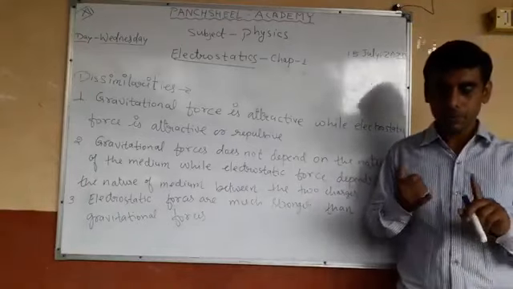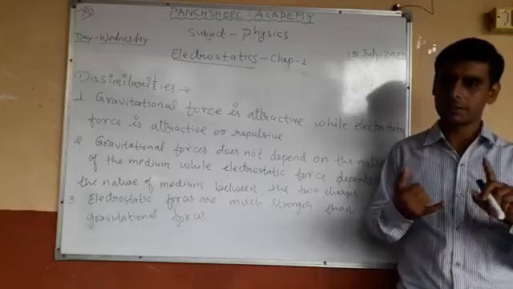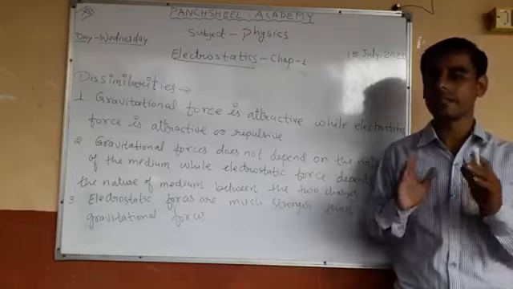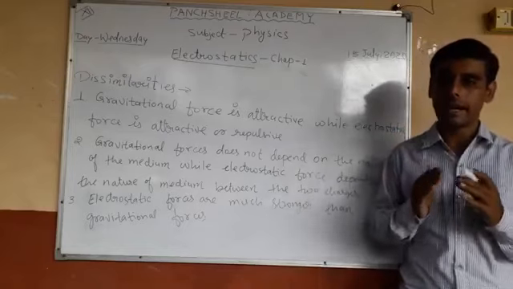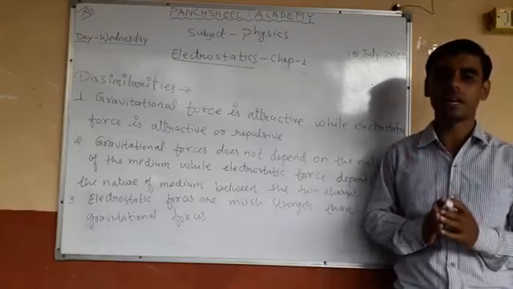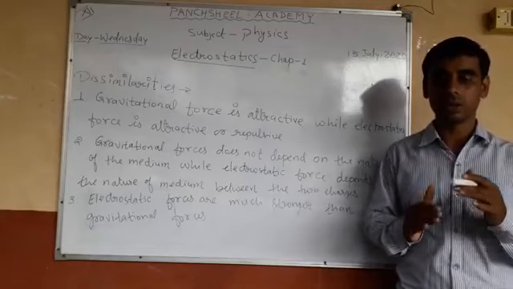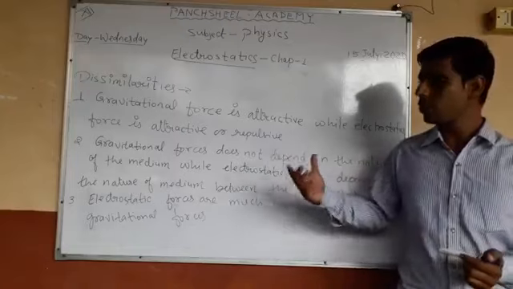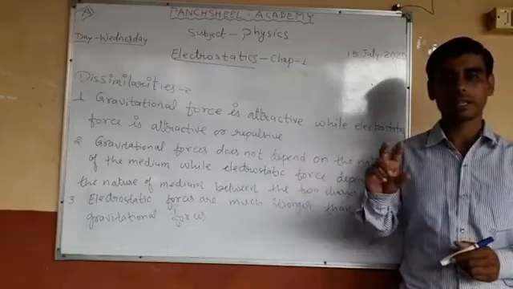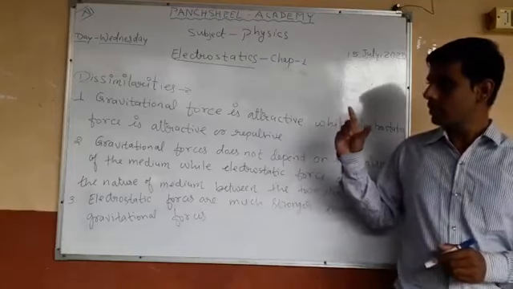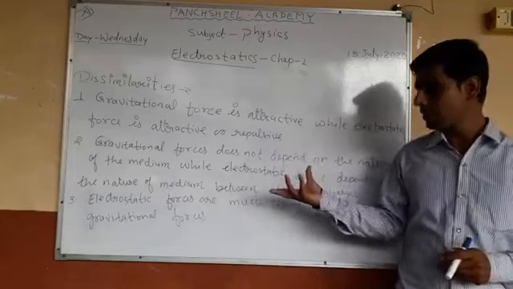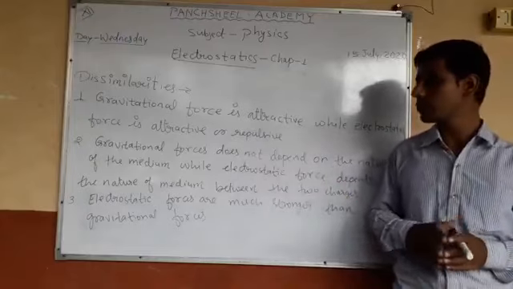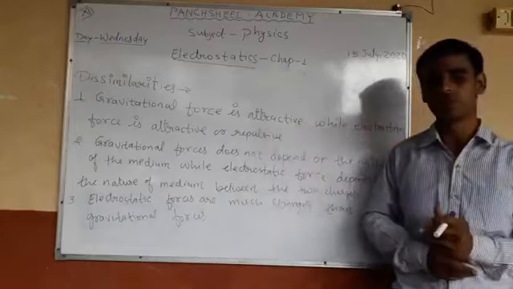If the two charges are similar charges, the force between them is repulsive, and if the two charges are dissimilar or unlike charges, one positive and the second negative, then the force between them is attractive. So it depends upon the polarity of the charges, but the gravitational force is always attractive.